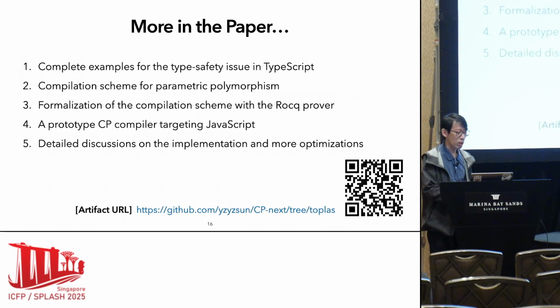And we have more in the paper. For example, complete examples for the type safety issue in TypeScript, and the compilation scheme for parametric polymorphism. And we have formalized the compilation scheme with the Coq prover. We have implemented a prototype CP compiler targeting JavaScript. And you can find detailed discussion on the implementation and more optimizations there. You can scan the QR code to find our benchmarking suite, prototype implementation, and the formalization in Coq.